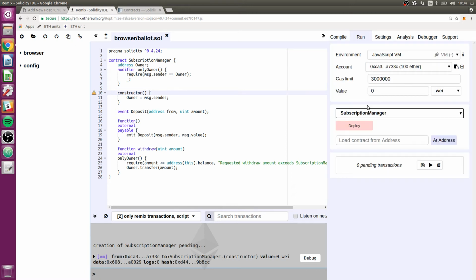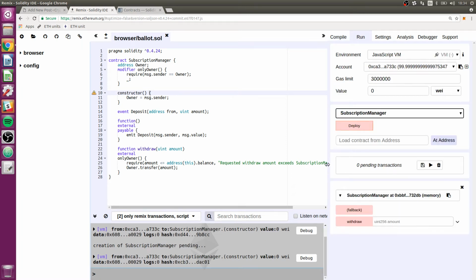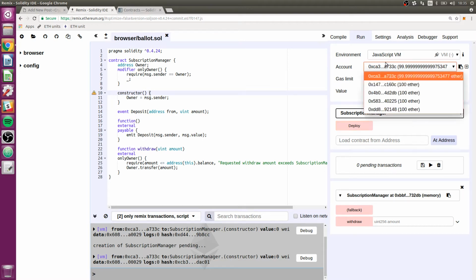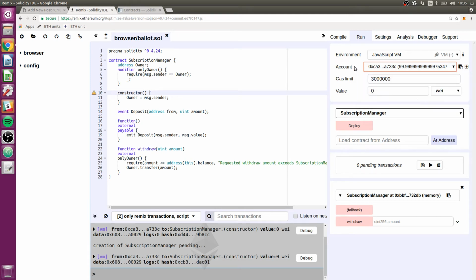Now let's go back to run and deploy it again. Okay, so now it's deployed, and the owner should be set to this first account. You see I had this first account selected when I hit deploy, and so that's where the gas came out of. You can tell because there's less ether in there.